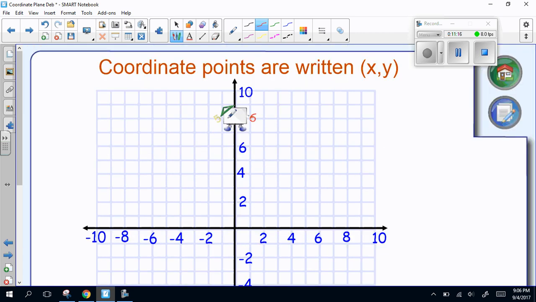And then this point, this point's on a number line. So to get to that point, I'm not going left or right. So my ordered pair starts with 0 because I'm not moving to the left or to the right. But then I'm going straight up. So the ordered pair for this is 0, 8. Now, if I was playing a game and this were a spinner and I landed on this, I would have to spin again because it's not in a section. So this point, because it has 0 as one of my coordinates, is not in a quadrant.